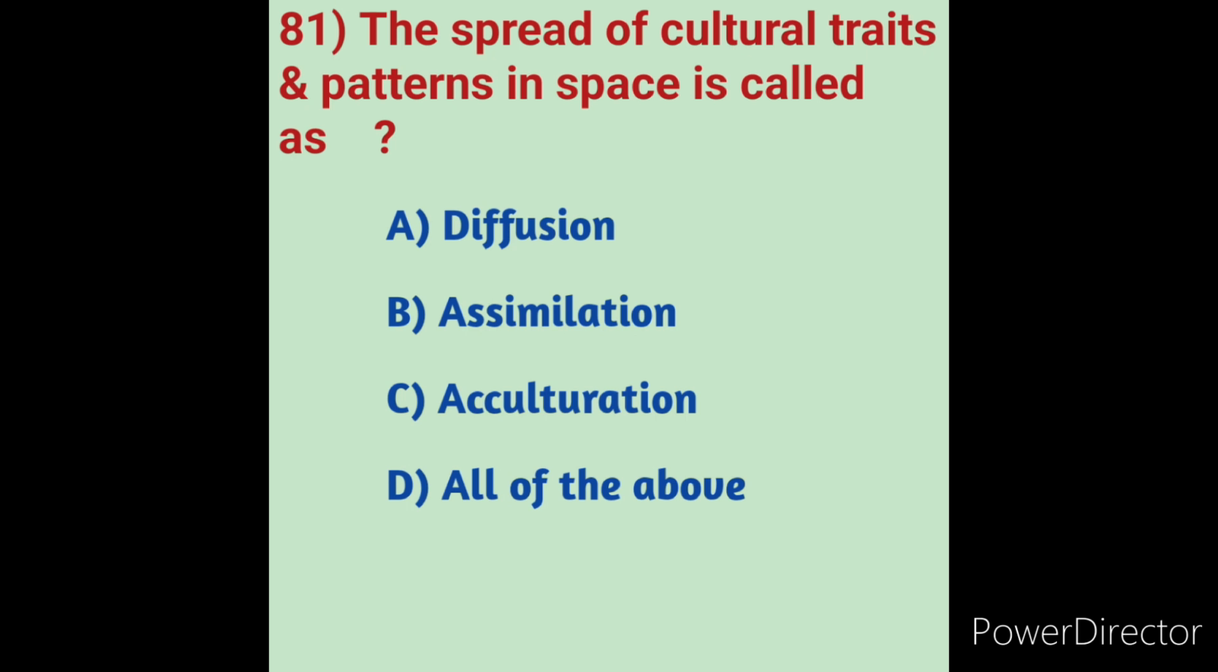Next, what are cultural traits and patterns of space? Cultural space is simply the space that surrounds art and culture. How do you create cultural space? Create art, support culture, and show that art and culture. The space around that work becomes cultural space. So here, cultural diffusion is the spread of cultural traits from one group to another group. So in these options, option A, diffusion, is the correct answer.